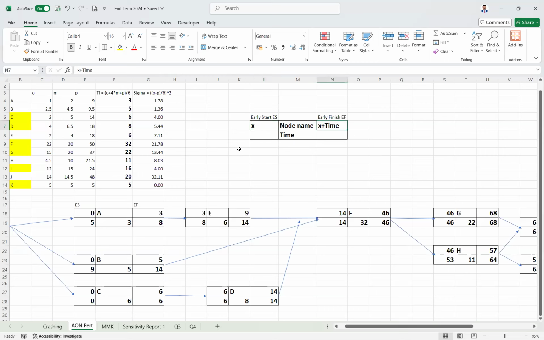When you're moving backward, you'll know the finish time. Say the finish time is Y. You know your exam finishes at 12 o'clock and you know the duration is 2 hours. Then what is the start time? Y minus time. This is called late start and this is called late finish. Okay, so this is clear, I guess.